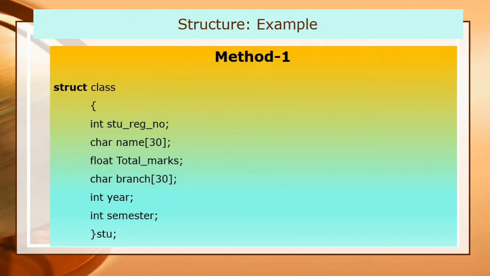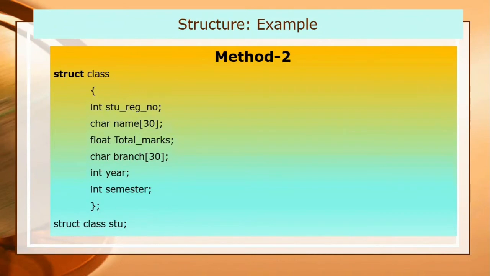Now how can we access these data members, these structure members? We can access all these members with the help of a structure variable. First I have to declare the structure variable. Here stu is a variable which is declared as a structure variable. So with the help of stu, we can access all the information of the class structure, with the help of the dot operator. I will show it in a further example.